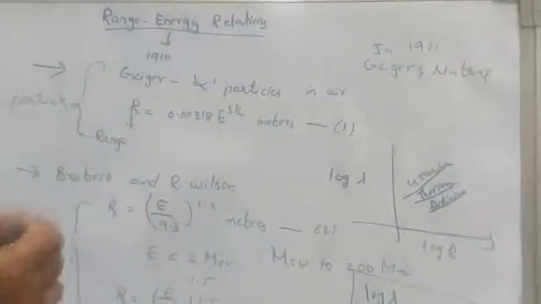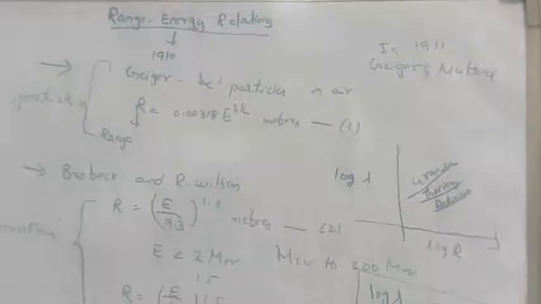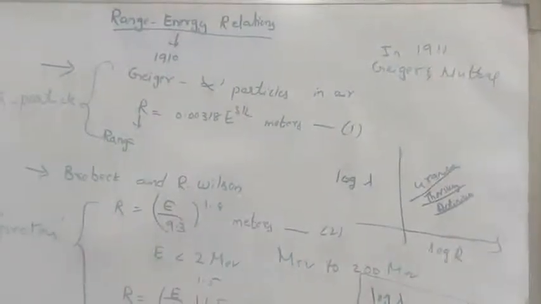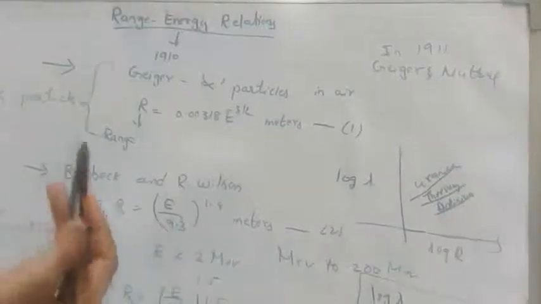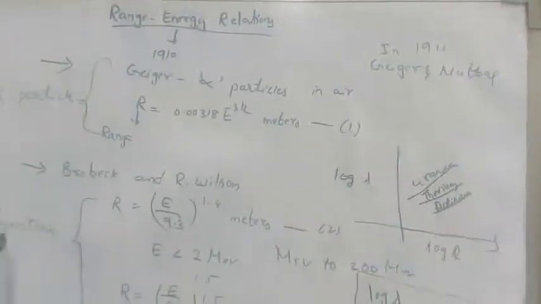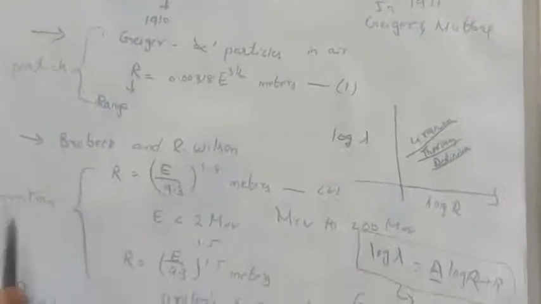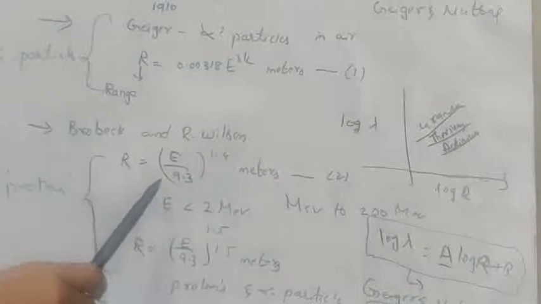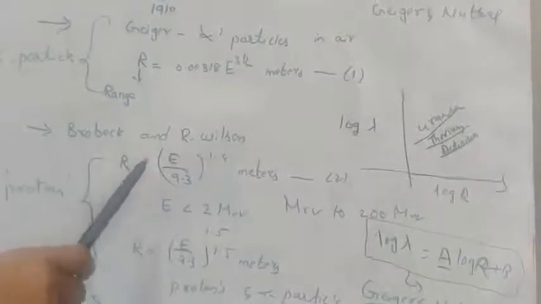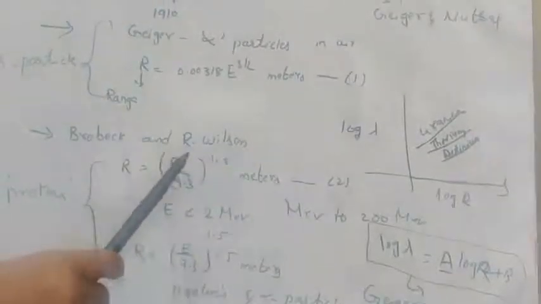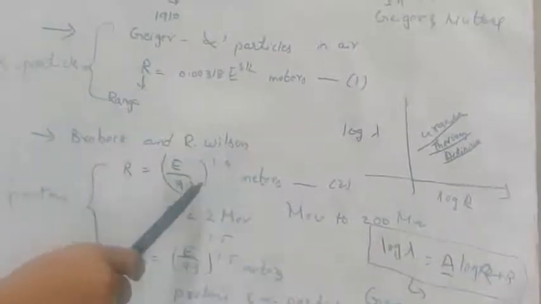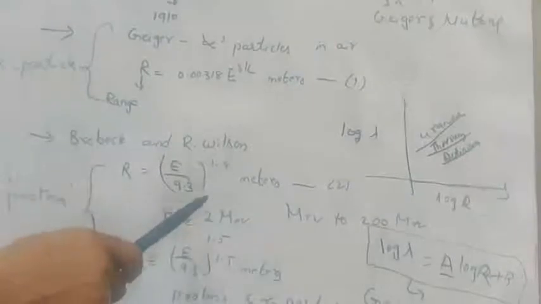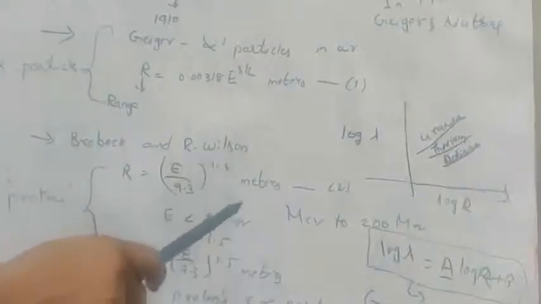After him, Brobeck and R. Wilson gave relations for range and energy for protons. According to them, R is equal to (E by 9.3) whole power 1.8. This range energy relation exists between a few MeV and 200 MeV.